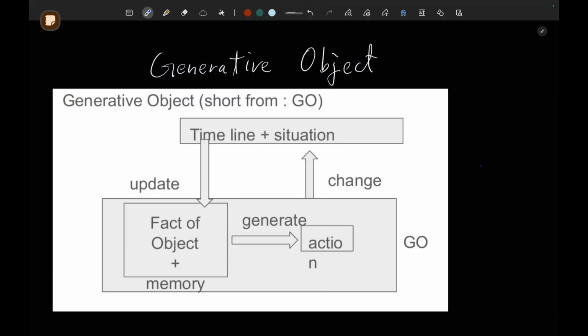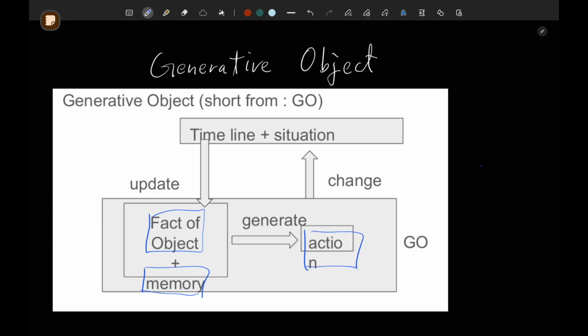So a generative object is basically made of two parts. One is the fact of the object, and the second is the memory of it. The memory is the logbook of what the object has done, and the fact of the object is the description of the object, like the physical characteristics and things like this. Based on these two things, we can use an LLM to generate what action it will do next.